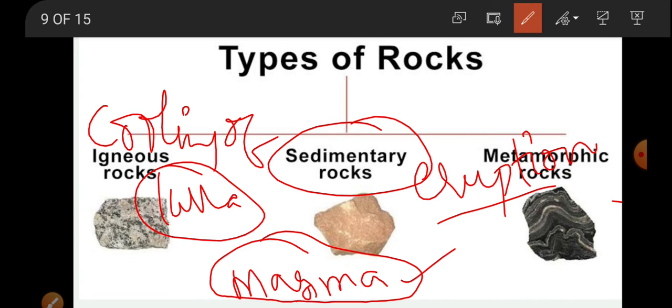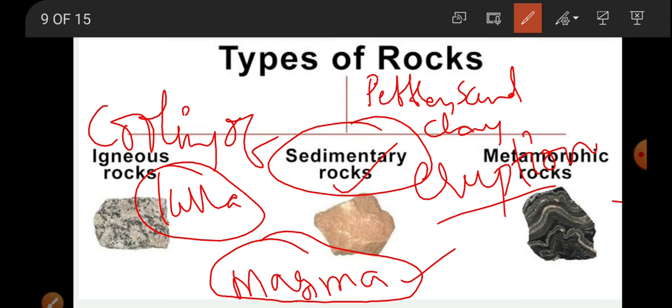Sedimentary rocks are those rocks formed by the combination of pebbles, sand, clay, and mud near the seashore or ocean shore areas. When these are combined together, they settle down all together and form a rock. That's called sedimentary rocks.